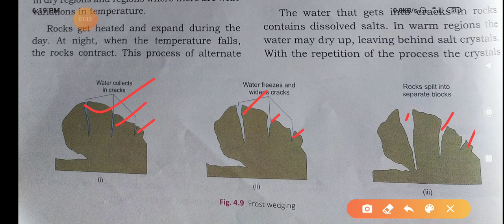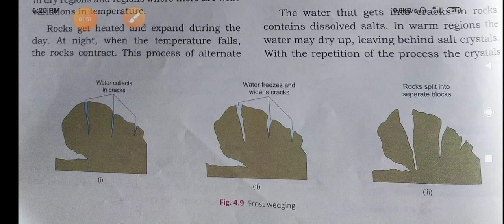Which are the external agents? They are heat, cold, water, ice, wind, waves. These gradually break up rocks and modify landforms. Examples are mountain ranges like the Aravalli, the Appalachians of North America, and the Ganga Basin, which was once a very large depression and has been filled up with silt and clay.